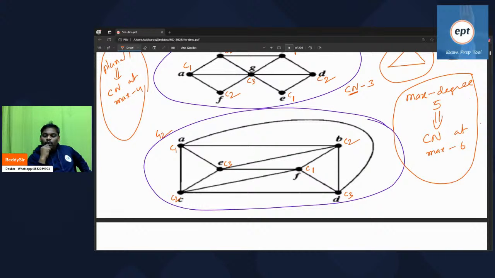And one more thing. The second diagram is also a planar graph because nowhere is there edge crossing. So the maximum number of colors needed is 4 or less than 4. By luck we got only 3. So I think the second graph chromatic number is 3.